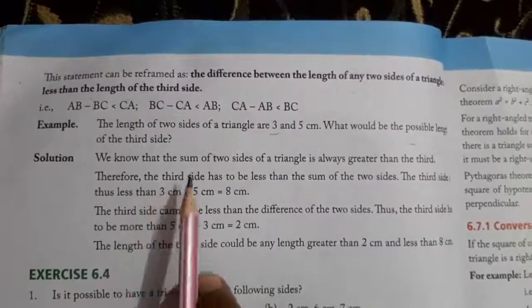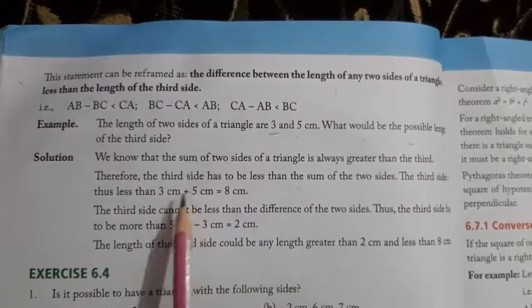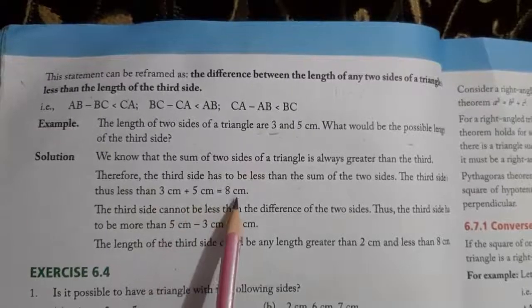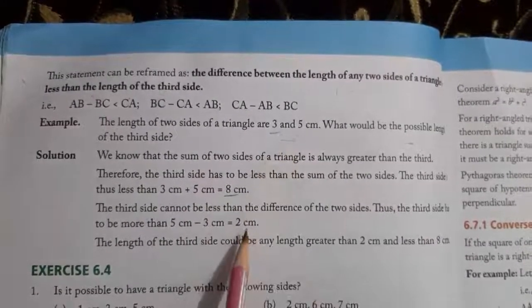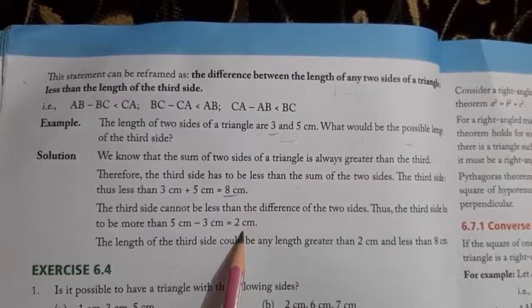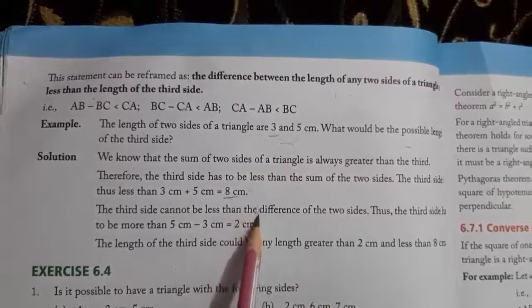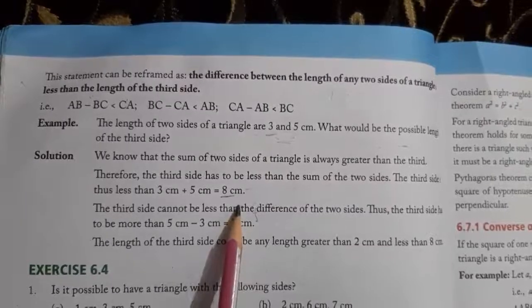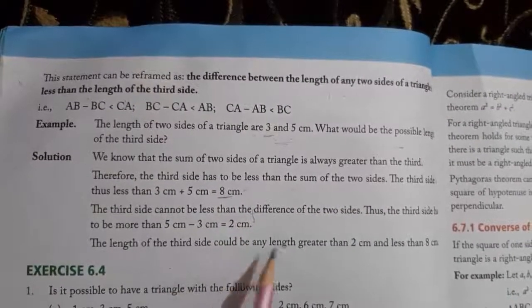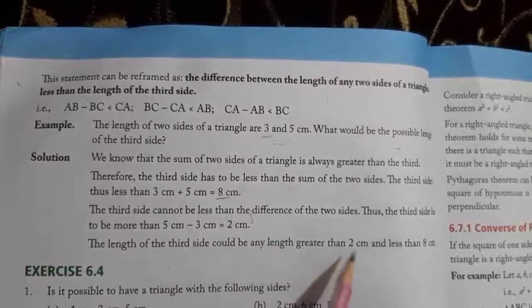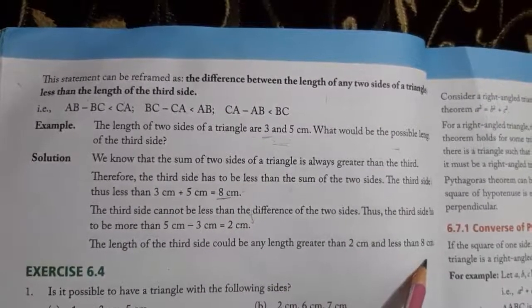So here I am using the property, first the sum of the sides. If you add 3 plus 5 it is equal to 8 centimeter. If you take their difference then you will get 2. So definitely the third side will be in between them, smaller than 8 and greater than 2. You can say the third side could be any length greater than 2 centimeter and less than 8 centimeter.